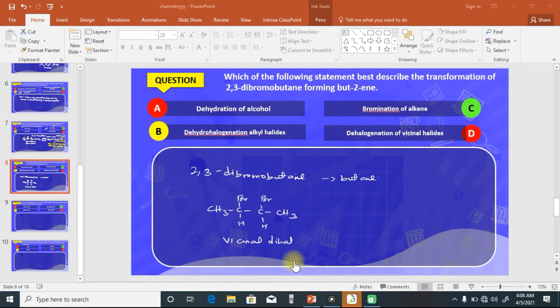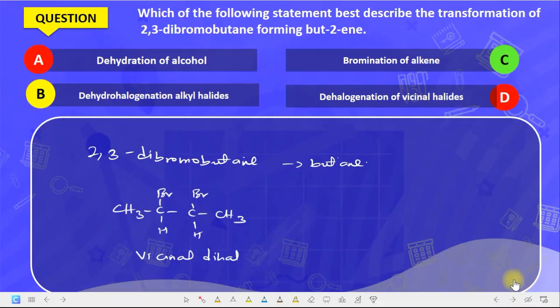So this is a vicinal dihalide. Whenever you have two halogen groups, in this case bromine, bromine, if it is chlorine, chlorine, adjacent to each other in a compound with a single bond like this, you call it a vicinal what? Dihalide. Now the correct option here is not dehydration of alcohol.